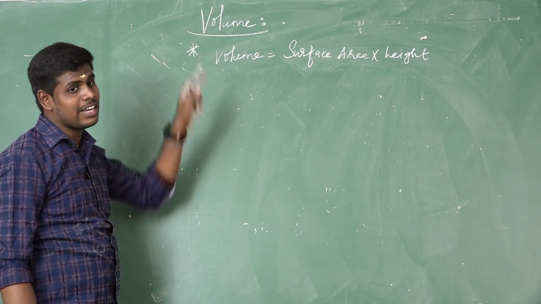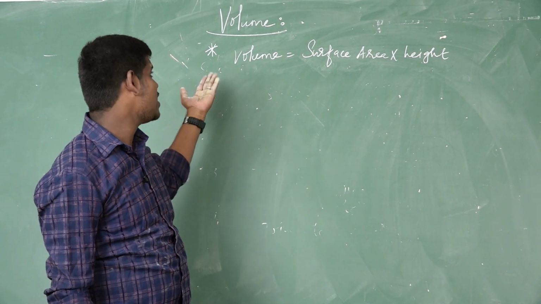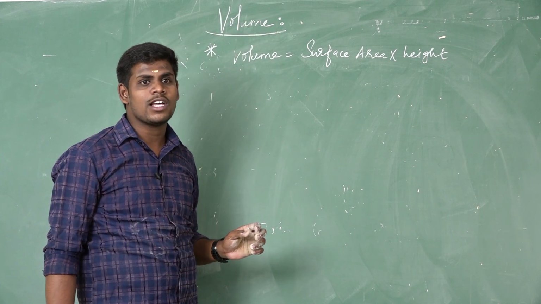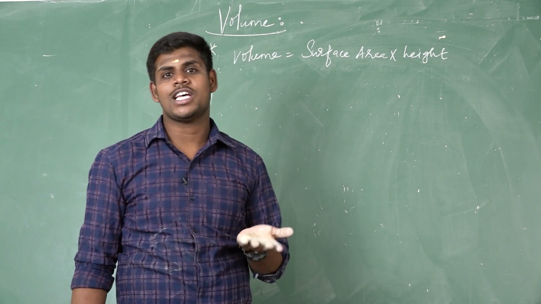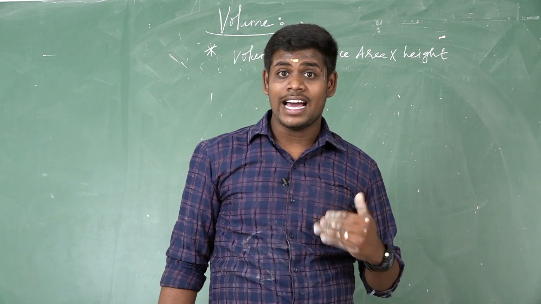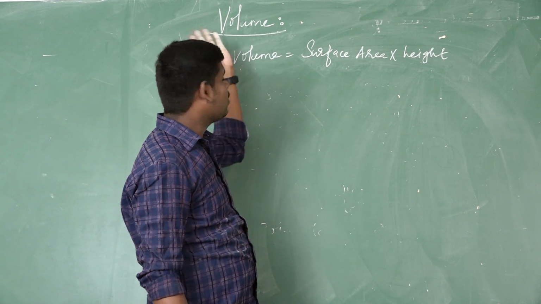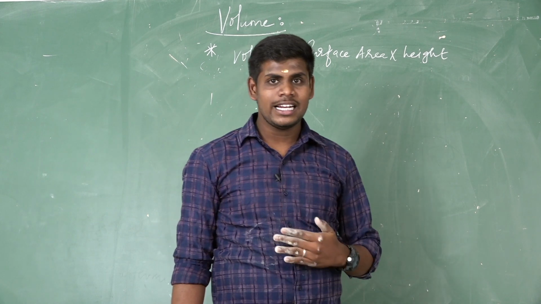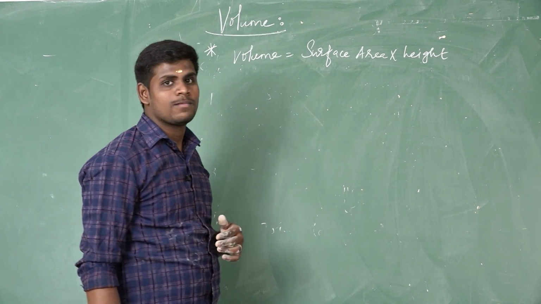Again I tell you the definition of volume. The amount of space occupied by a three-dimensional object is known as volume. We know very well the examples of three-dimensional shapes. Three-dimensional means shapes which have three dimensions, namely length, breadth and height. What are the best examples of three dimensions? Cube, cuboid, sphere, cylinder and cone. These are the best examples of 3D shapes.